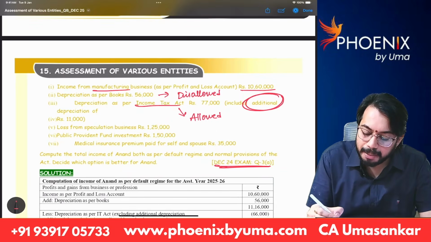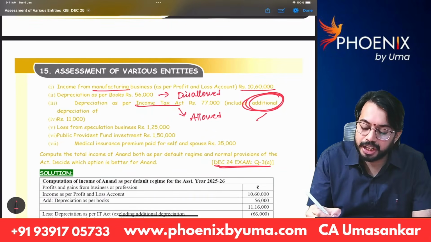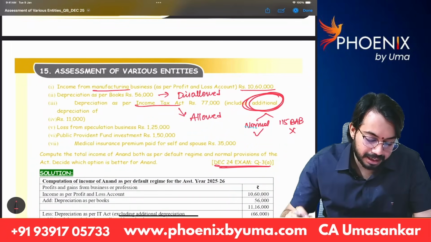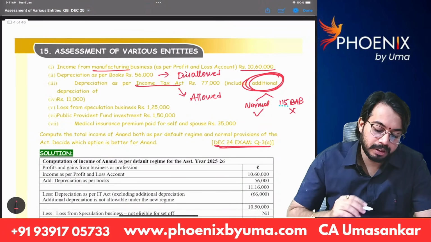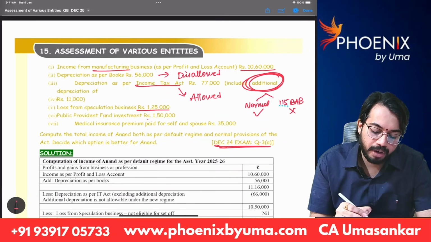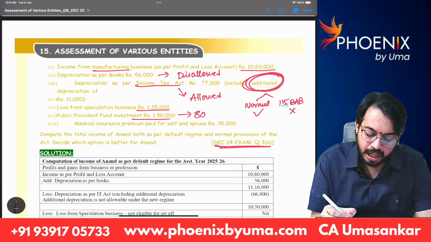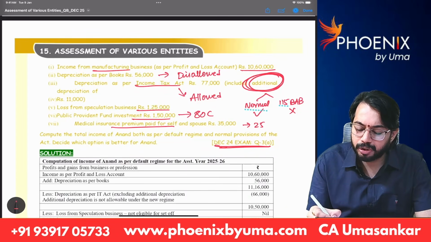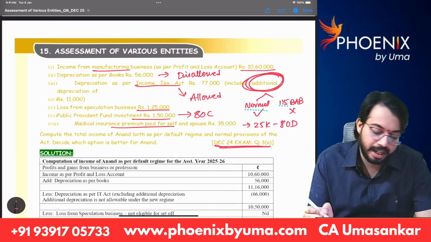But additional depreciation as per normal provisions is allowed as deduction. But as per 115BAB, additional depreciation is not allowed as deduction. Loss from speculation business 1,25,000. Public Provident Fund is eligible for deduction under 80C. Medical insurance premium, maximum deduction allowed is only 25,000 under 80D.